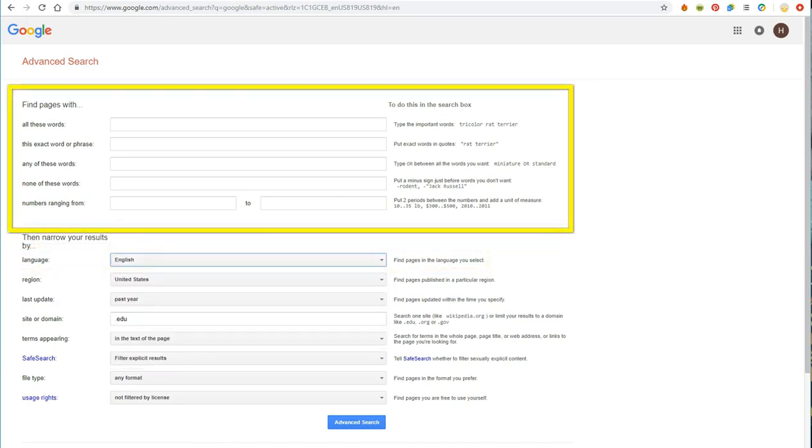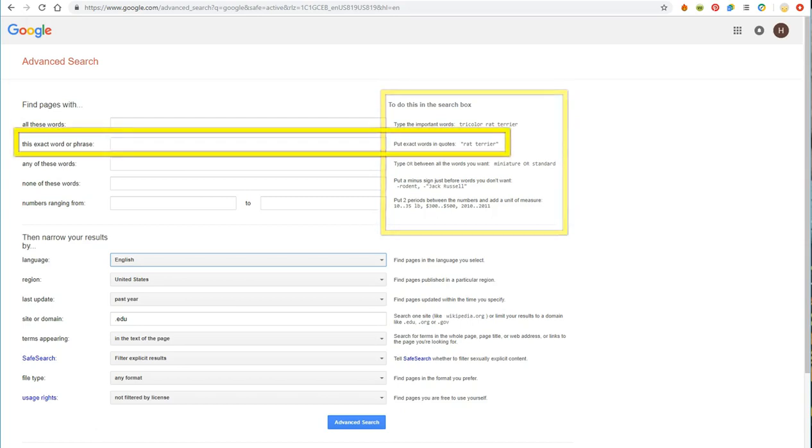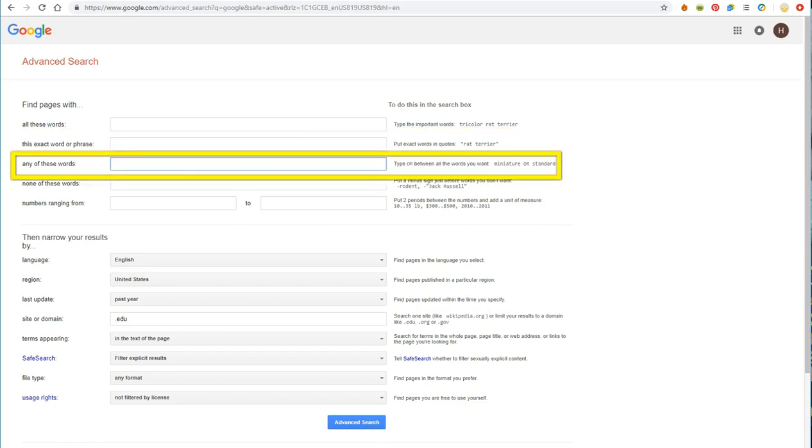The top section appears much like the boxes you would see when searching a library database. These boxes have examples on the right to show you what research tricks they do. For example, typing attention deficit hyperactivity disorder in the exact phrase box is the same effect as putting quotation marks around the phrase to keep it together. Any of these words is where you would place your synonyms.